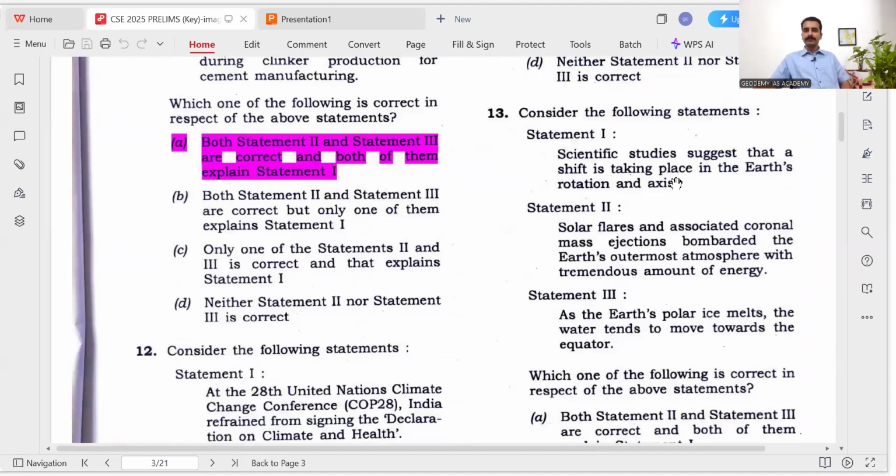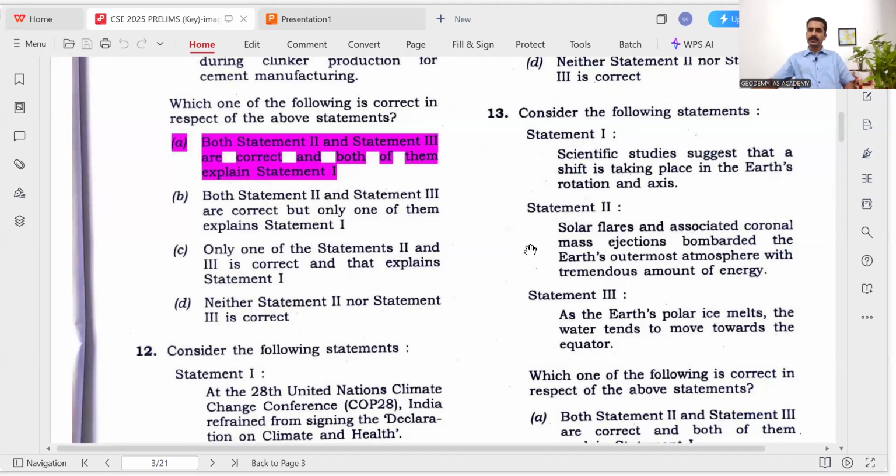Then, scientific studies suggest that a shift is taking place in the Earth's rotation and axis. Almost from 2011, scientists have been discussing this change in the Earth's rotation and axis. Statement 2: Solar flares and associated coronal mass ejections bombard the Earth's outermost atmosphere with a tremendous amount of energy. Statement 3: As the Earth's polar ice melts, the water tends to move towards the equator. So we have to think which of these two phenomena affects the Earth's rotation and axis.